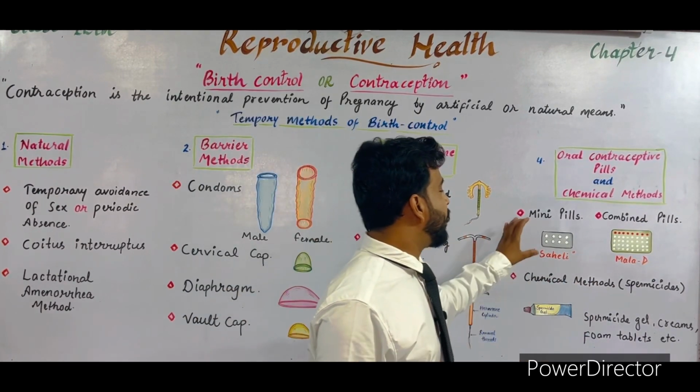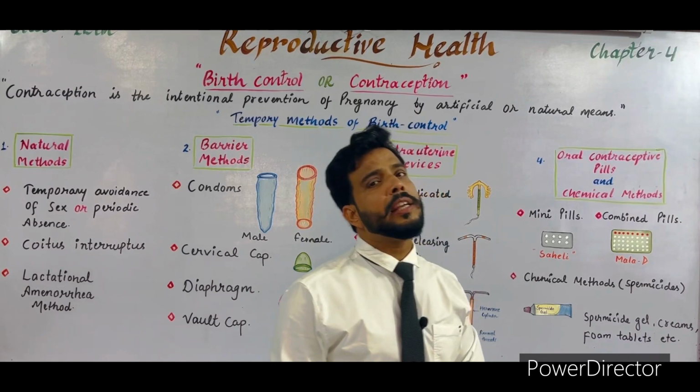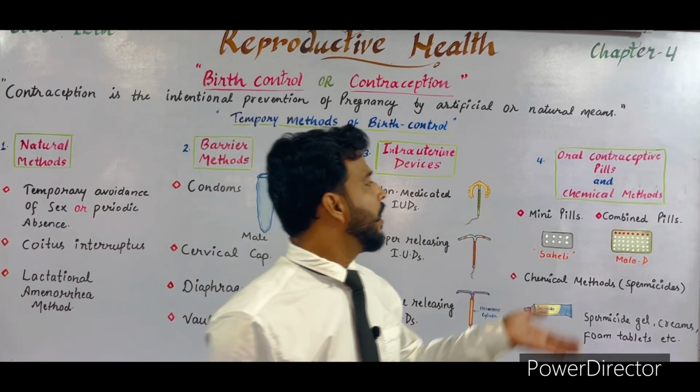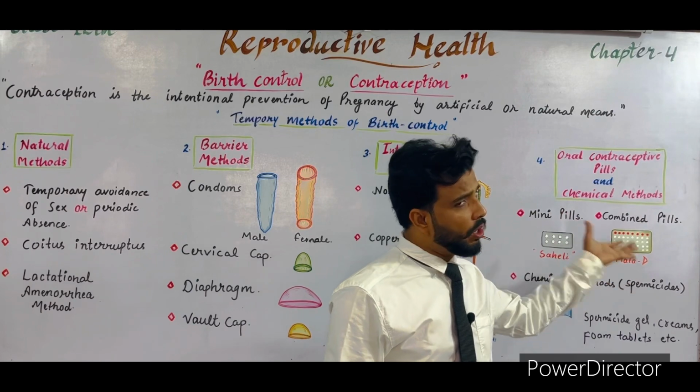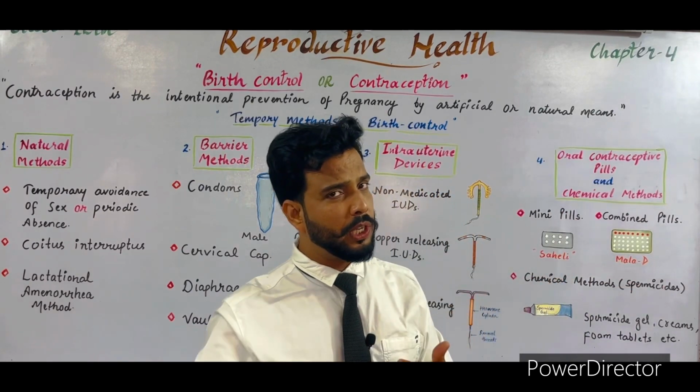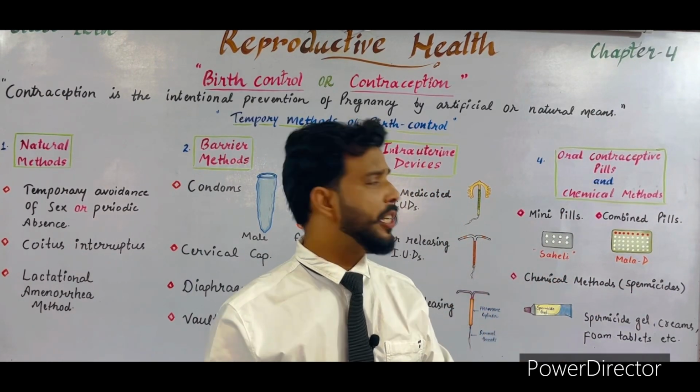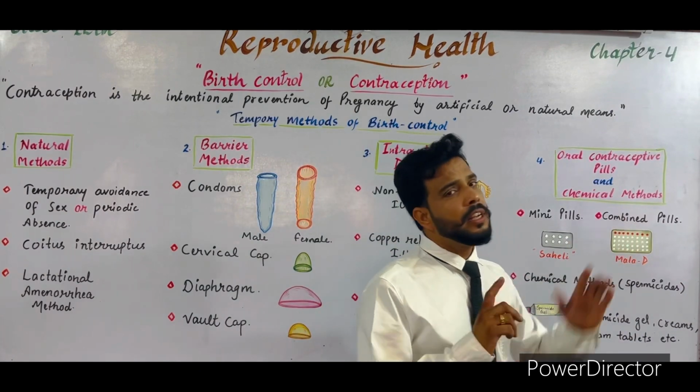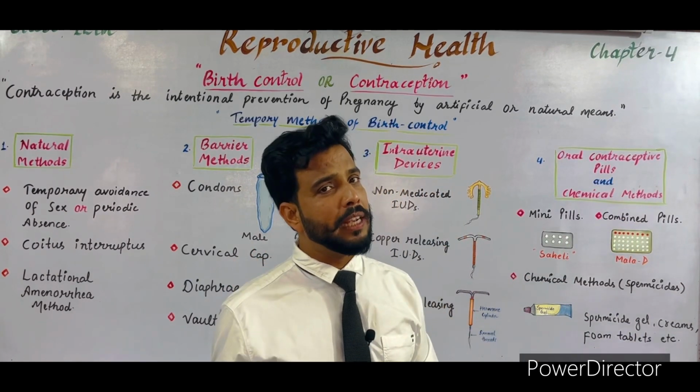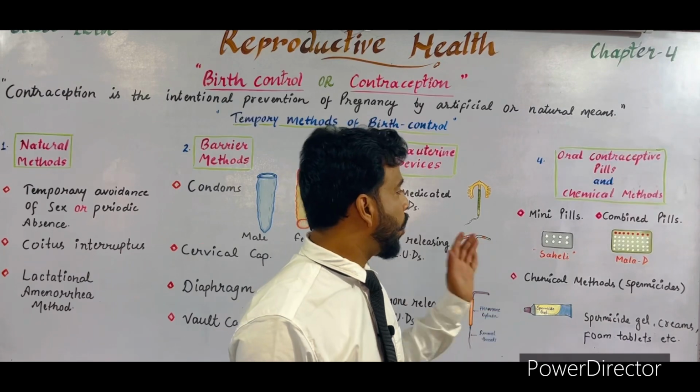Saheli is taken once a week, while combined pills, for example Mala D and Mala N, are taken continuously without a break. These pills are quite effective.